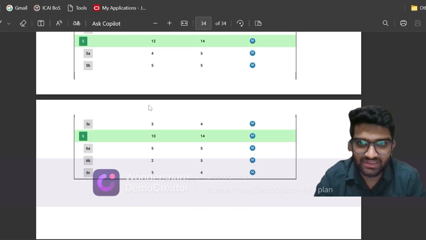Let us see how many marks I've got in this. Question 6A, I've got 5 out of 5 marks. Let us go to question 6B. Okay, so I've lost 3 marks here. I've got 2 out of 5 marks. Let us see why I've lost 3 marks here.